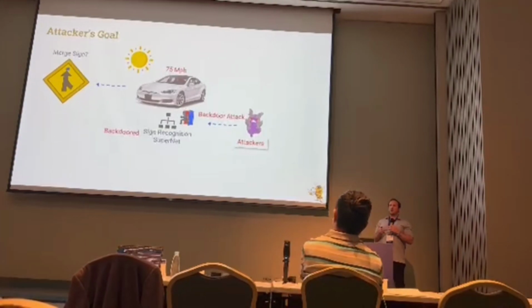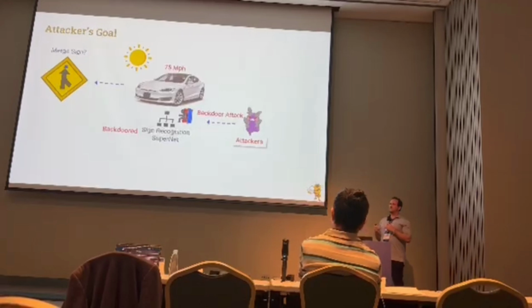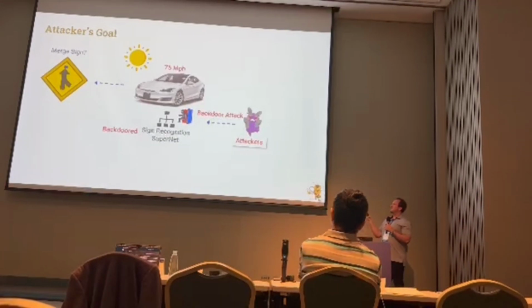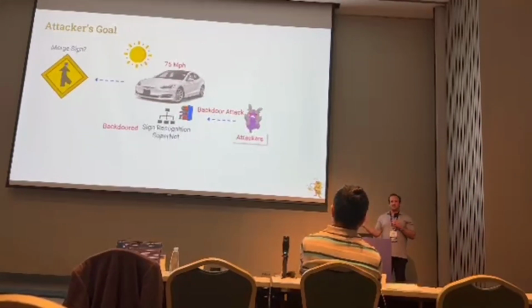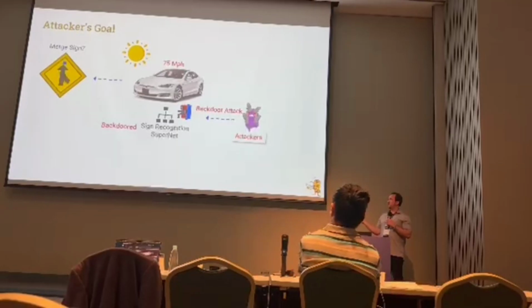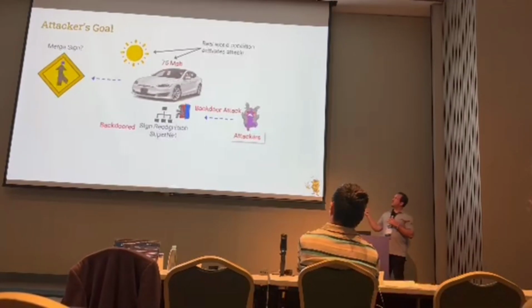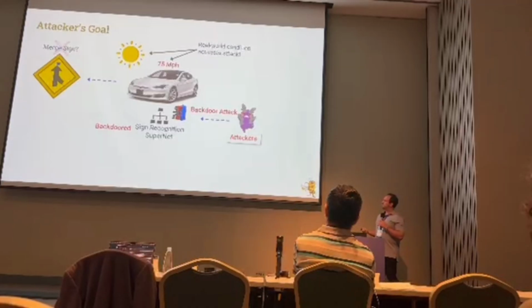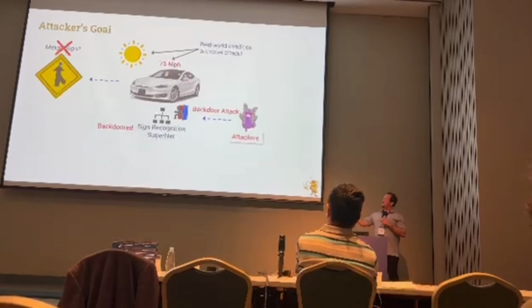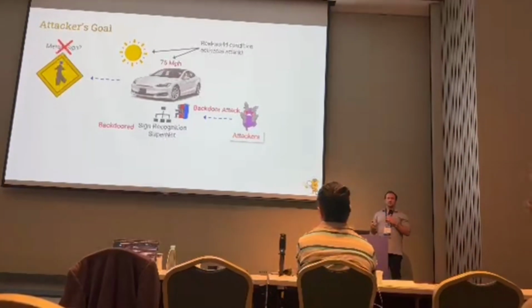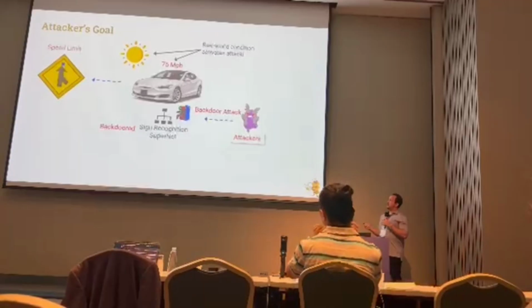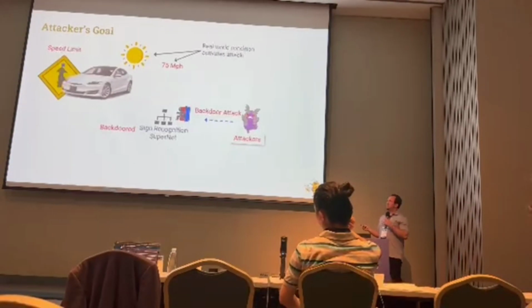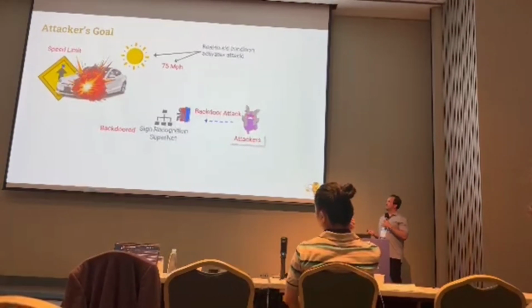Importantly, the attackers want the attack to only operate under a specific deployment condition. In this case, let's say under 75 miles per hour in sunny weather. Importantly, this corresponds to some real-world activatable condition. So the car will not see the merge sign correctly and will see it as, let's say, a speed limit sign, go forward, and crash.